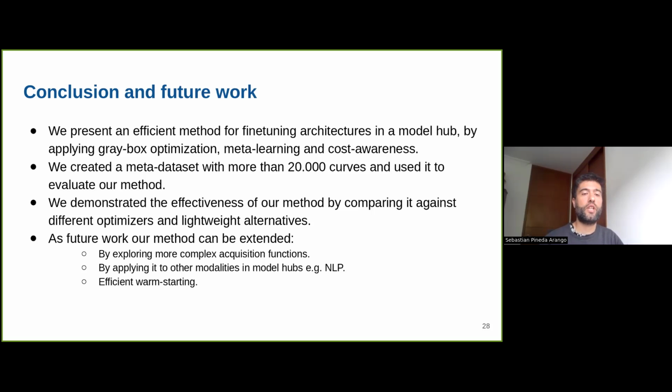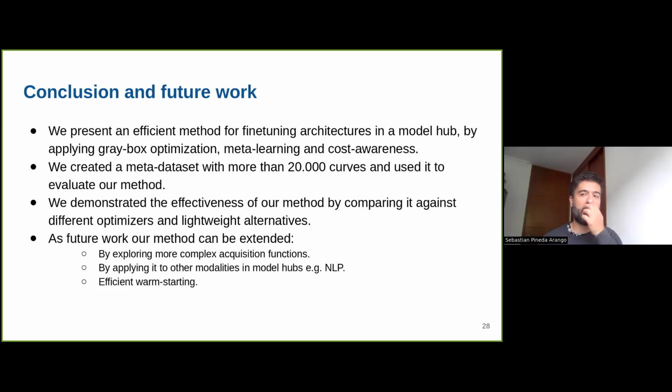We also demonstrated the effectiveness of our method by comparing it against different optimizers and other lightweight alternatives, like using parameter-efficient approaches or selecting the model and then performing HPO.